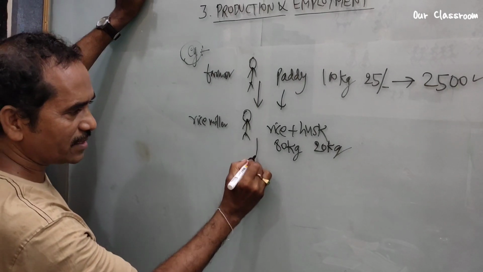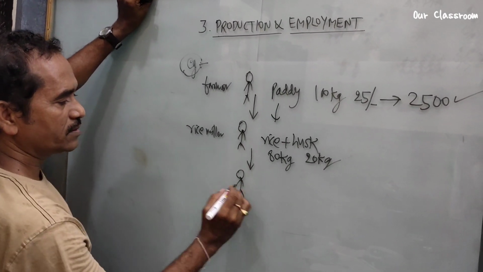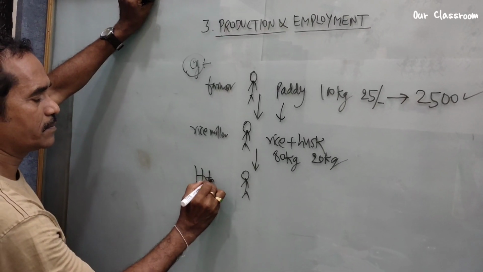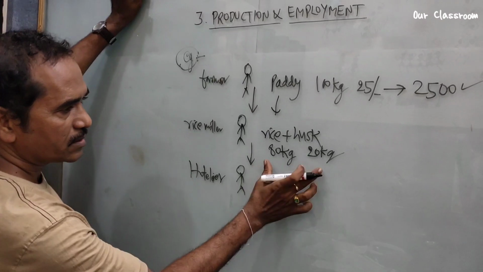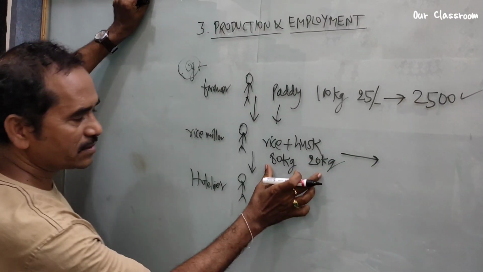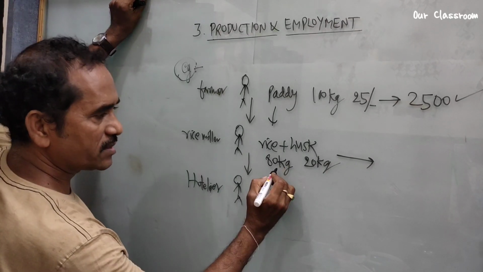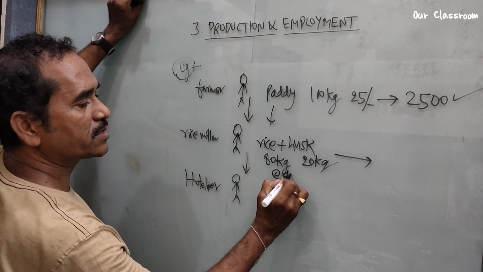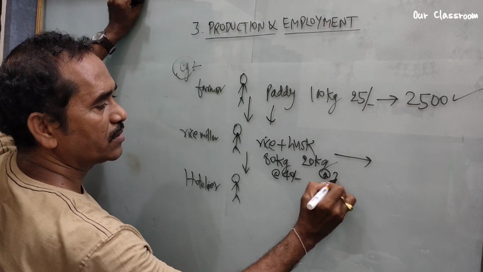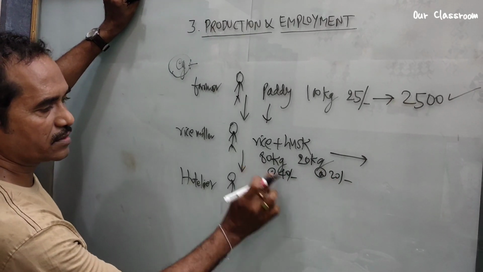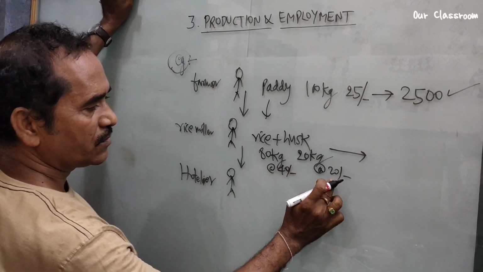He likes to sell these to a hotelier who runs a hotel. How much does he earn by selling 80 kg of rice and 20 kg of husk? 80 kg of rice at the rate of 40 rupees, and 20 kg of husk at the rate of 20 rupees. 8 fours are 32, 3200, plus 2 twos are 400.